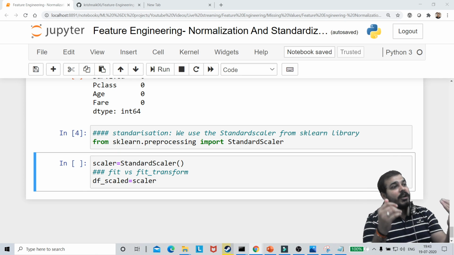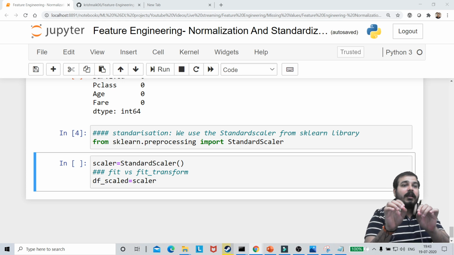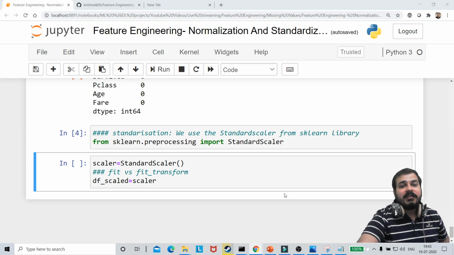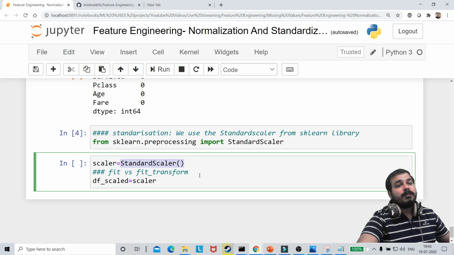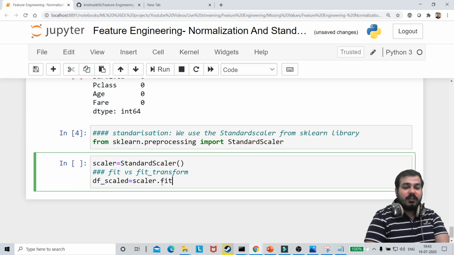So first we apply the object or algorithm we have taken, like StandardScaler, which is responsible for transforming the variable, and we use fit_transform. Because here we need to transform our variable, I'm going to use fit_transform.